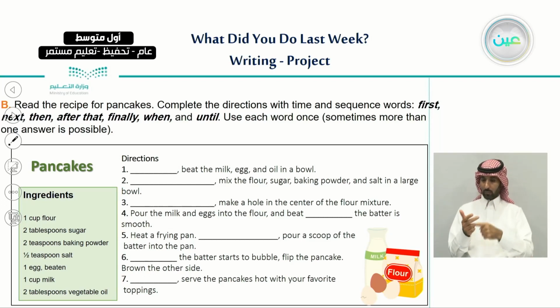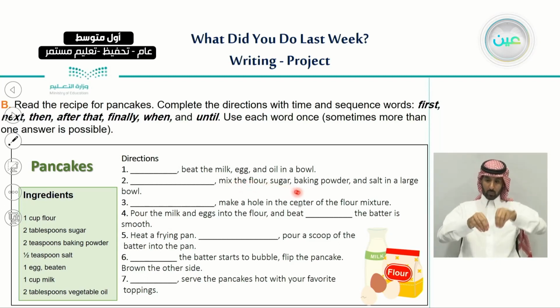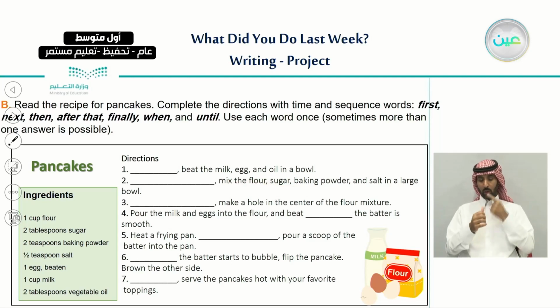After this, we can have our own pancake. So let's read these directions first. So the directions, number 1, beat the milk, egg, and oil in a bowl. And number 2, mix the flour, sugar, baking powder, and salt in a large bowl. And number 3, make a hole in the center of the flour mixture.